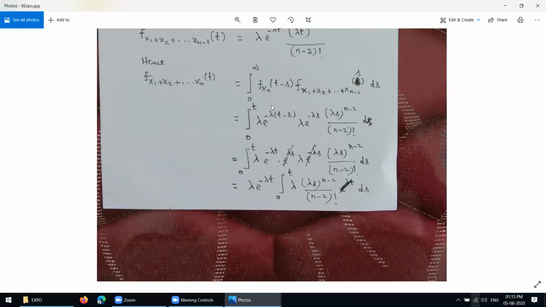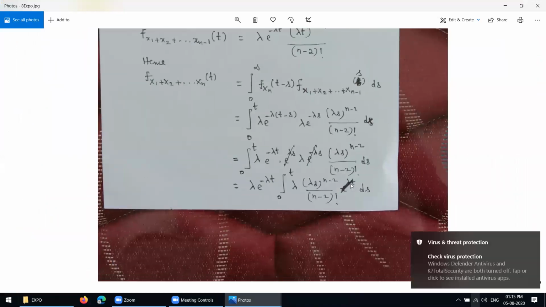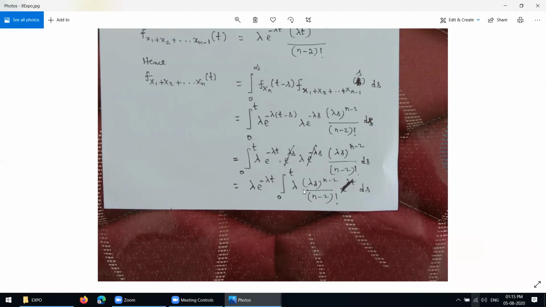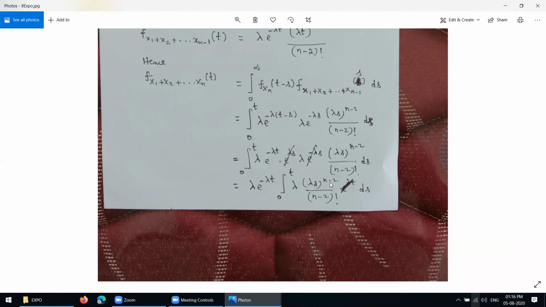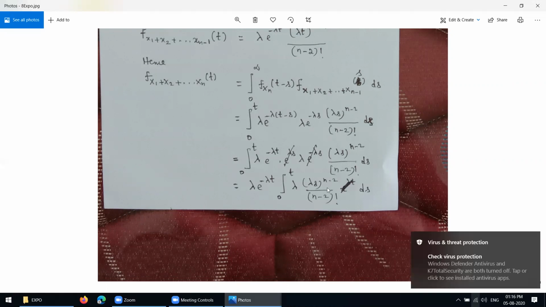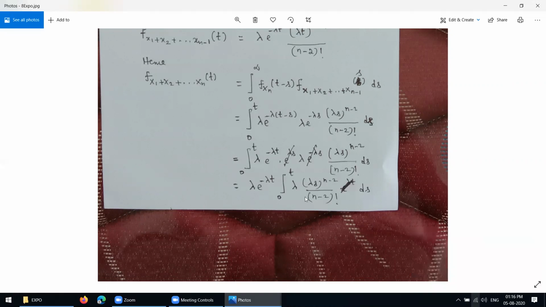But in the previous one, here lambda, here ds, with respect to s, what value are you getting here now? N minus 2, you take lambda power n minus 2. Here we are getting lambda power n minus 1. Integrating this, what is the integration? N minus 2 plus 1 over, here you write, n minus 1. So both we are getting here s to the power of this lambda plus etc. You understand these steps now?